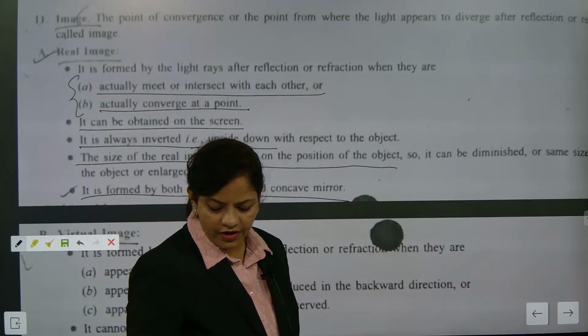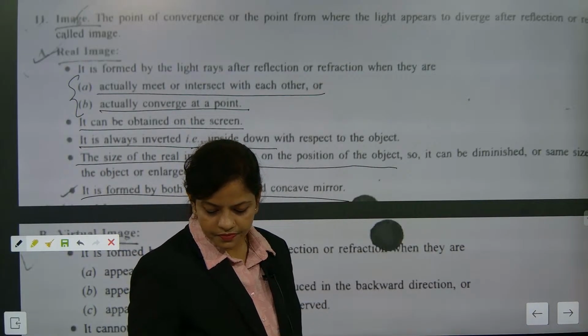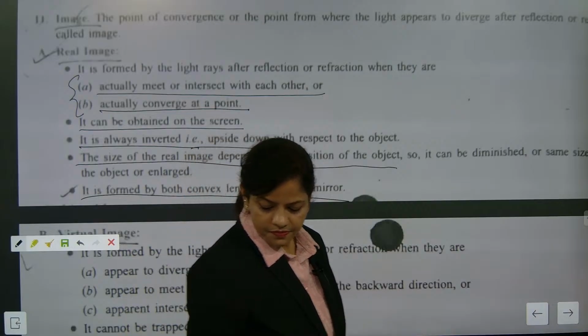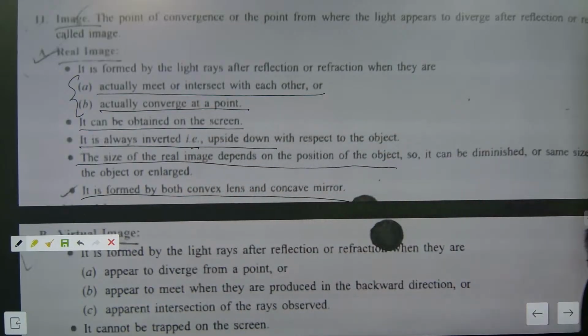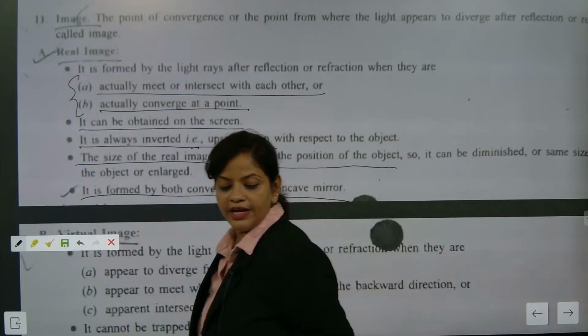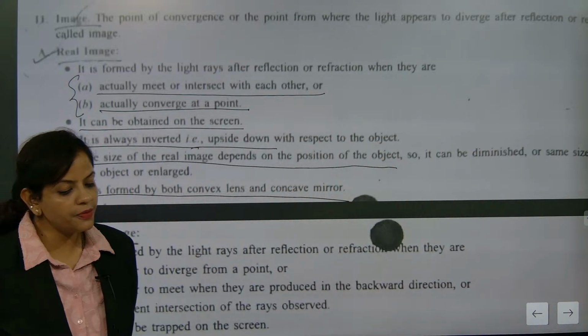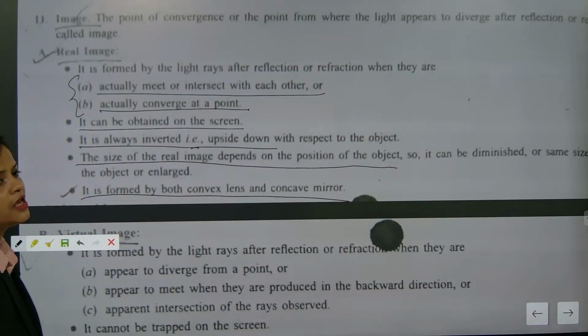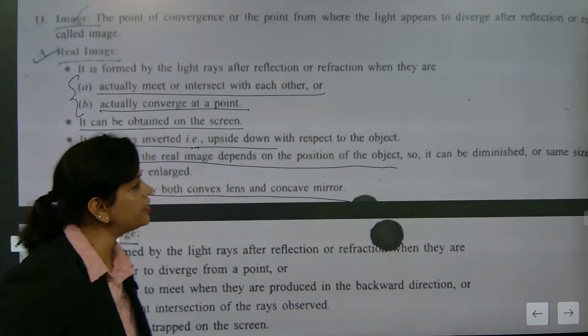I hope you might have understood. Nishant understood. Everybody, please pay attention and understand. They are actually meeting or intersecting. Vishwa understood, beta. So they are actually meeting.